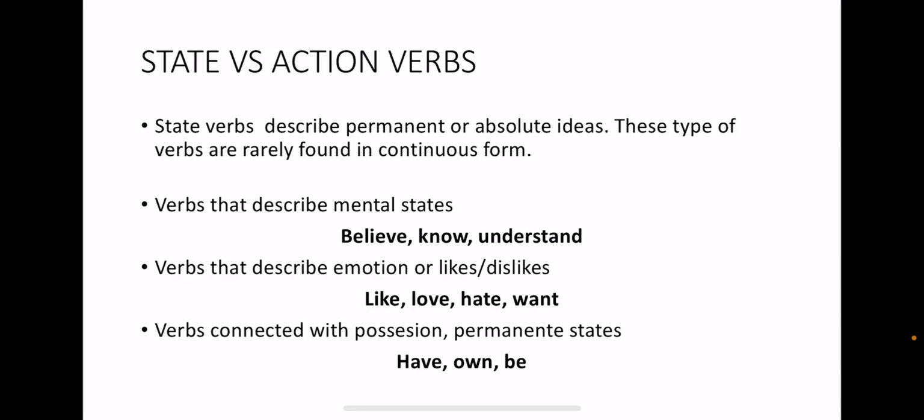And verbs connected with possession or permanent states: have, own, be. For example, I have two dogs, right? You cannot say I'm having two dogs. I mean, you have the dogs or you don't have them. Like it's yes or no, complete action or not complete or non-existent.